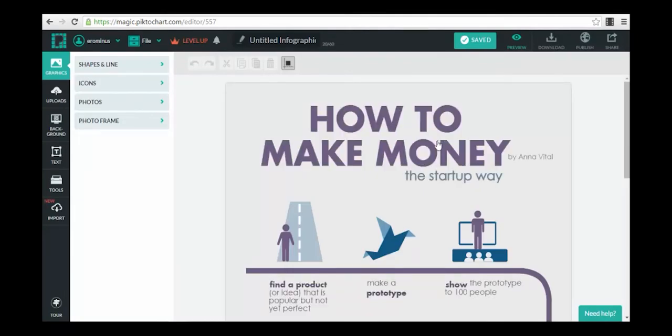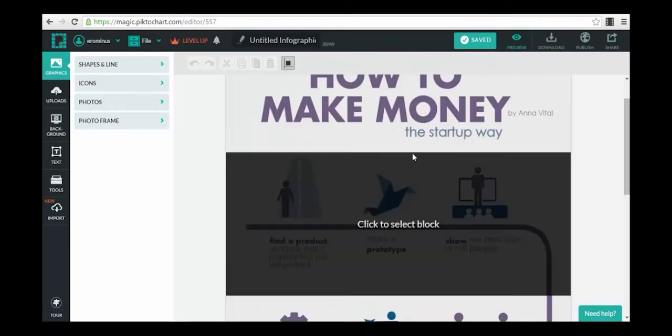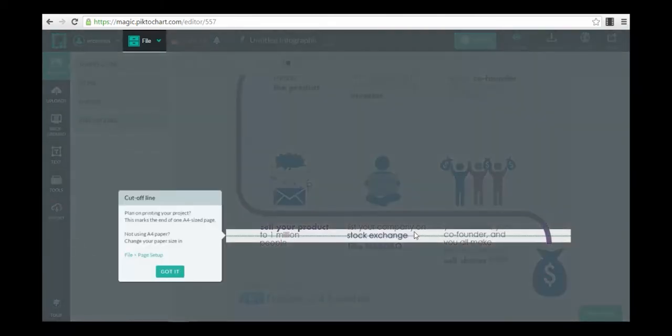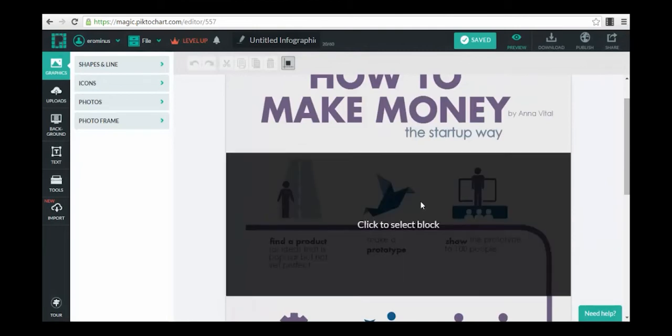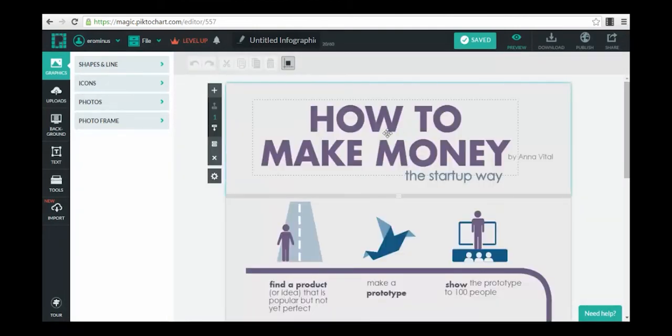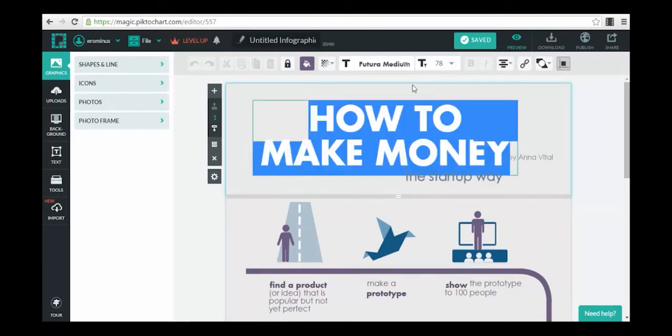Now the app is loaded, and you can start editing everything in your infographic. You have multiple blocks that you can edit, and you can see here exactly how to edit every single block. For example, let's edit the first one, the header, so you guys can see. First of all, you can select the text, you can edit the text. Obviously, as in any app or editor, you can select the font, the size, if it will be bold, if it will be italic, the alignment and other stuff like that.